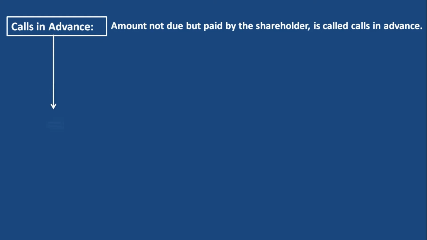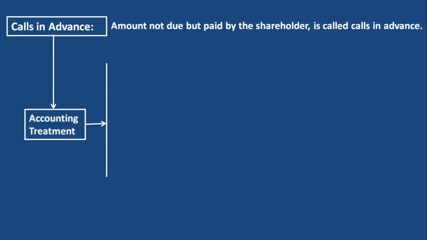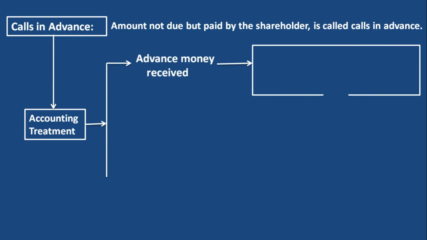Now look at its accounting treatment, that is, advance money received. When we receive advance money as calls in advance, the entry will be bank account debit to calls in advance account. Bank account debit because the company receives cash.